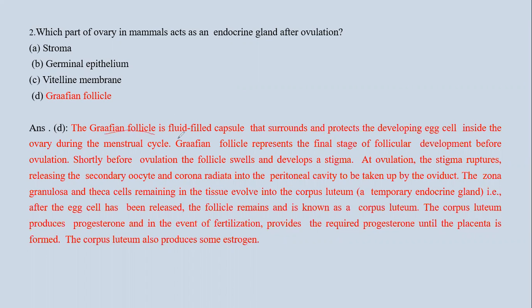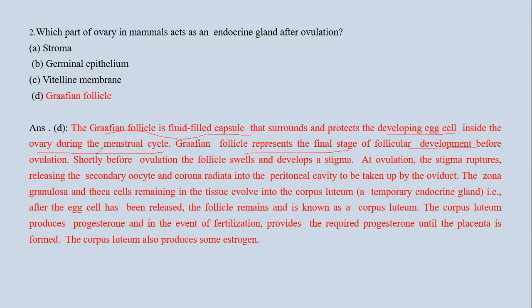This Graafian follicle is a fluid-filled capsule that surrounds and protects the developing egg cell inside the ovary during the menstrual cycle. It represents the final stage of follicular development before ovulation.